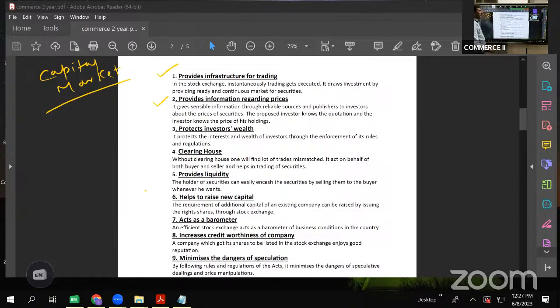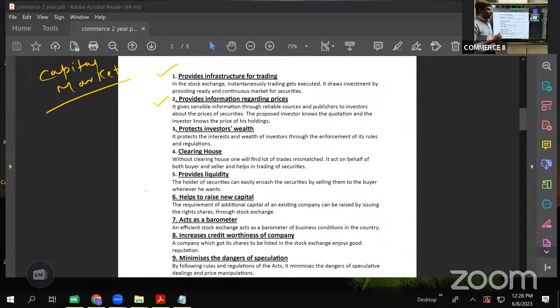Second one is it provides information regarding prices. Now see, stock market is a continuous market. From Monday to Friday, continuous trading will be done. And it is a very speculative market if you know about that. Every moment, every minute, the prices of shares or debentures or securities, let us say in general, keeps on changing. Prices continuously keep going up and down. So any investor or buyer needs to have a knowledge about the change in prices so that at their favorable price they can either purchase or sell. So this information of change in prices is provided by stock exchange, right?